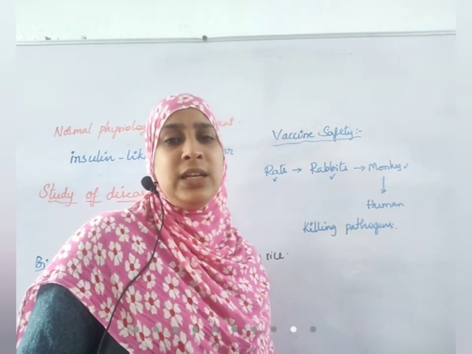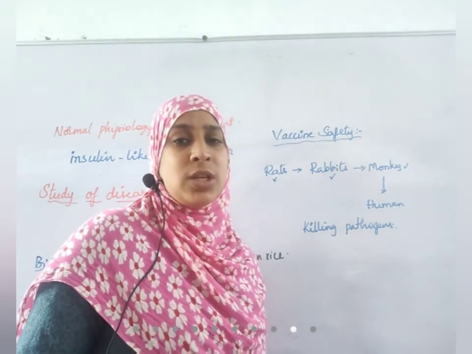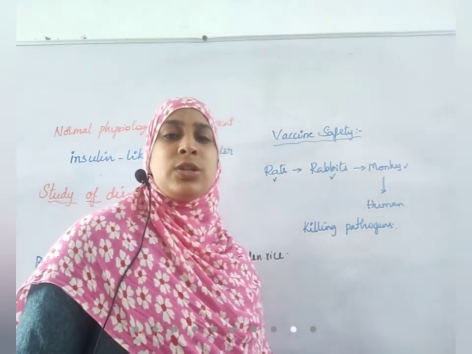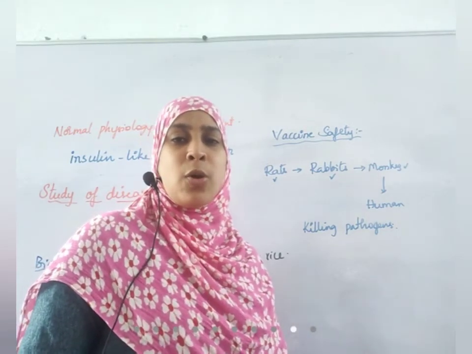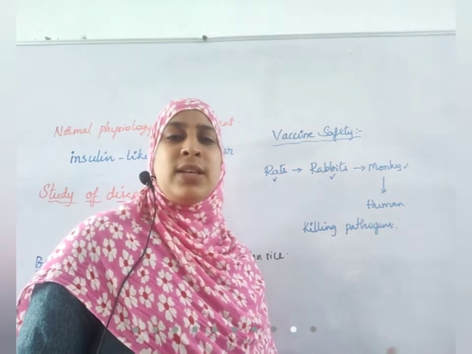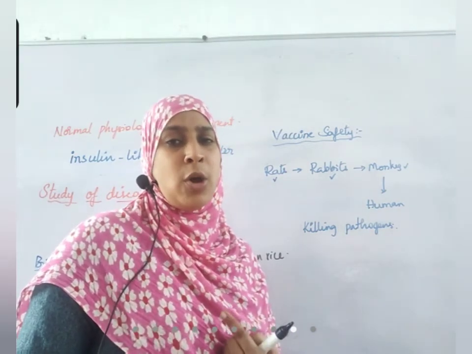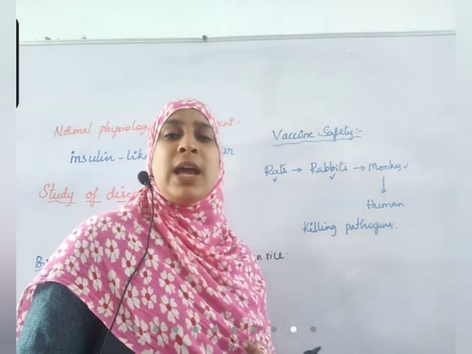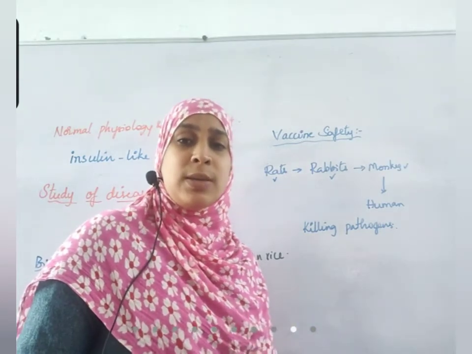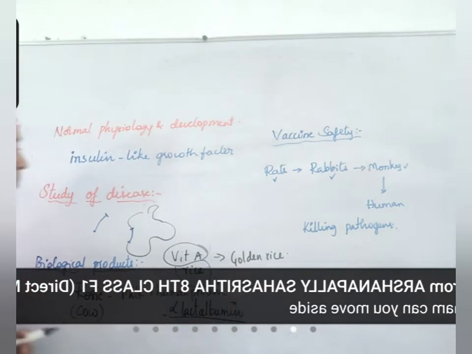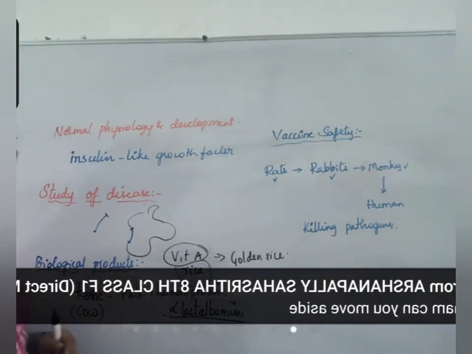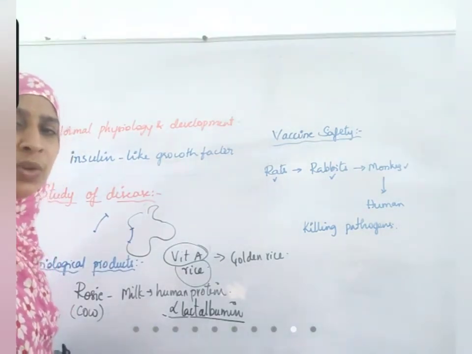By heating it beyond the temperature, that virus will be killed. That virus in liquid form is introduced in our body. Since that is a dead virus, it does not harm our body. Our body will identify it as a living organism and will form antibodies against it. In that way, the vaccines function.